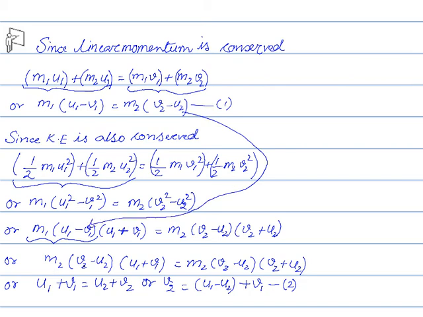So it becomes m2 (v2 minus u2) times (u1 plus v1) equal to the right hand side. Now m2 cancels out. Okay, so v2 minus u2 is on both sides. So therefore we conclude that v2 equals u1 minus u2 plus v1.